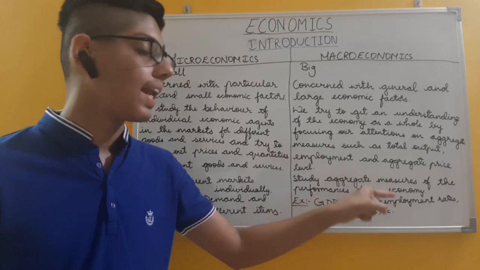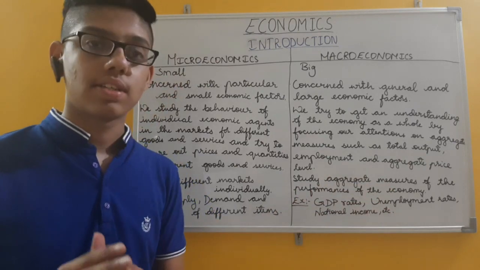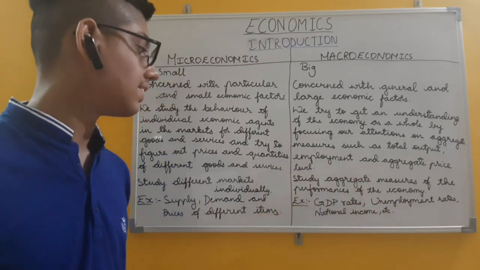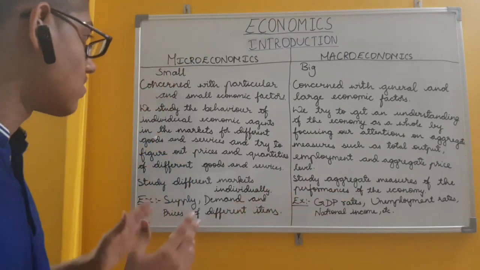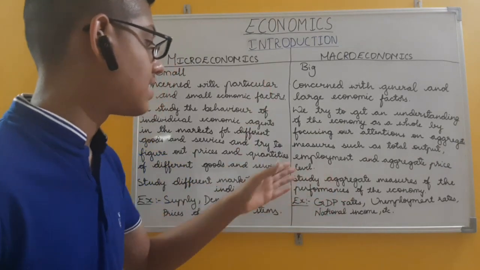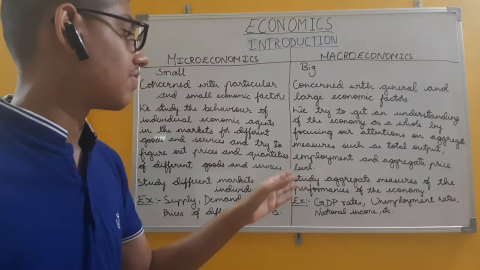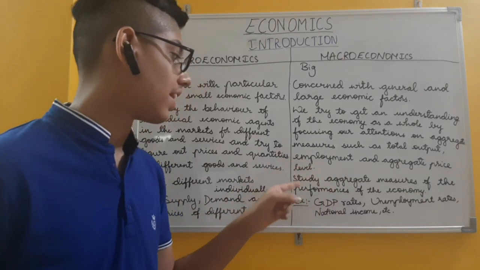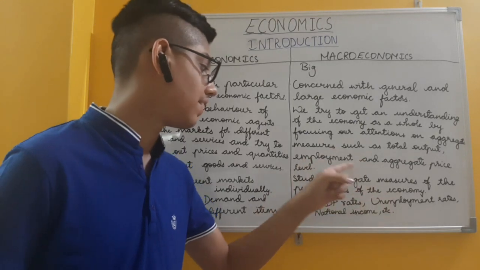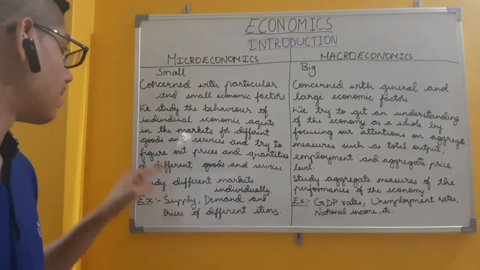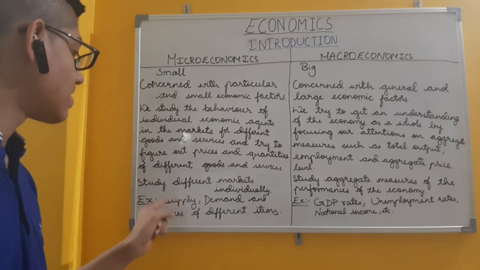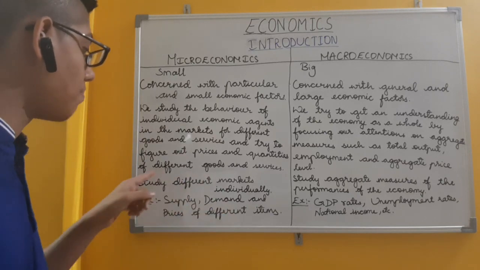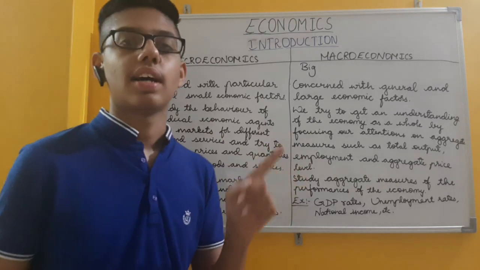GDP rates, unemployment rates meaning the total country's unemployment rates, and national income of our country. So in general, it studies the aggregate measures of the performance of the economy, for example GDP rates, unemployment rates, and national income. But microeconomics is concerned with particular and small economic factors like supply, demand, and prices of different items.